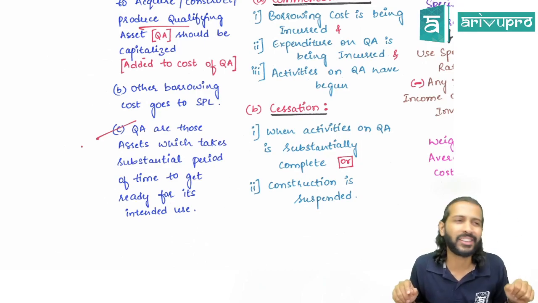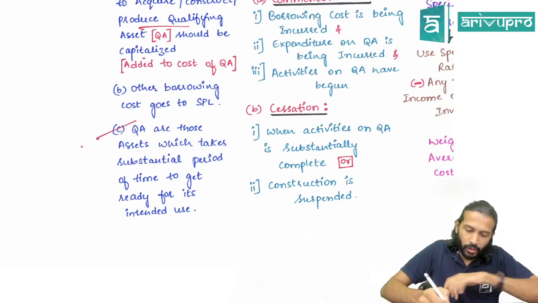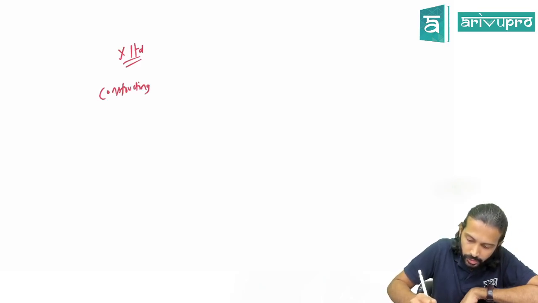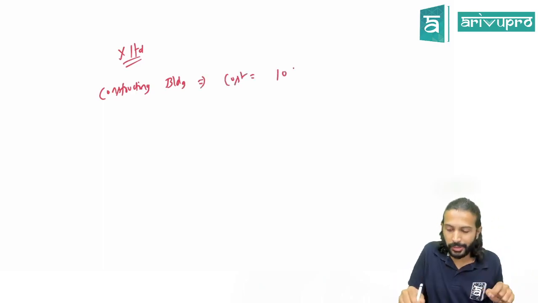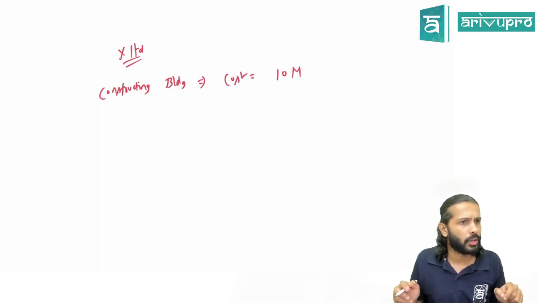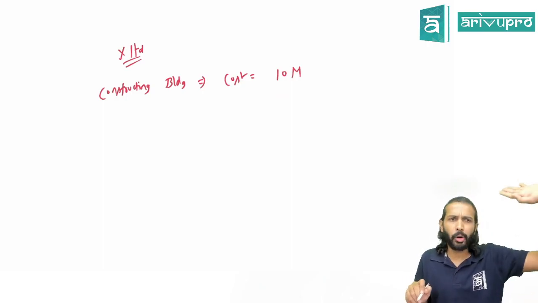Now I'll give you a building example. Fair enough? And maybe I'll write it, it will be easier. X Limited, let's assume, is constructing a building. The cost of construction is $10 million. To construct this building, it will take about $10 million. Every company will have some cash, but if they don't have this $10 million, what will the company do? They'll take a borrowing, they'll take a loan, correct?